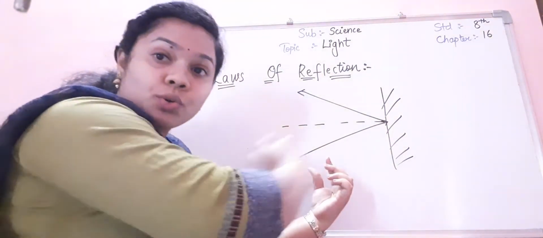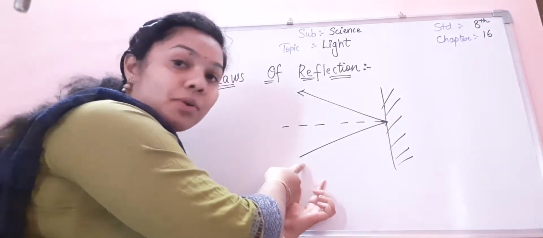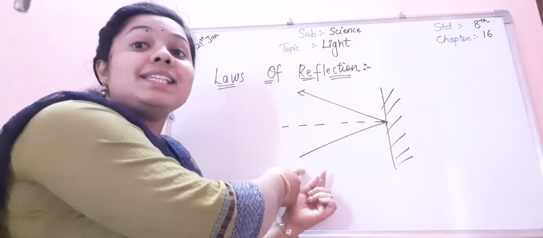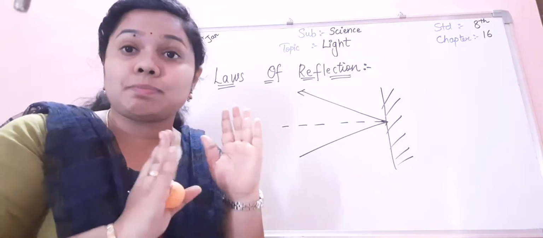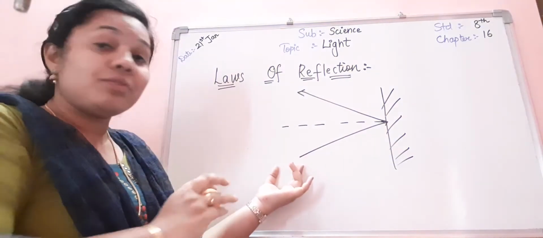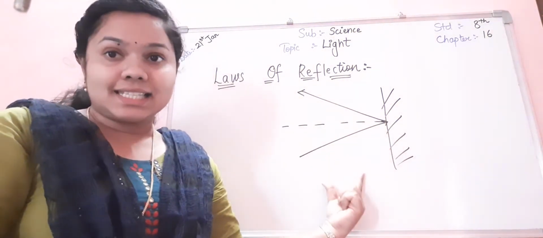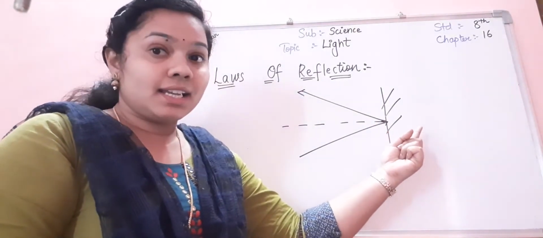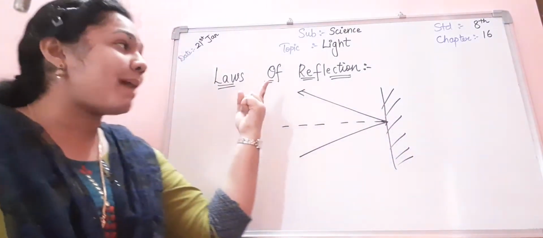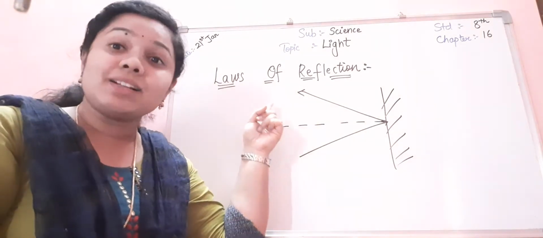When I am throwing the ball, this portion is known as the incident ray. I'm just explaining the concept. Whenever I throw a ball on the wall, this ray is known as the incident ray. When the ball bounces back, it is known as the reflected ray.